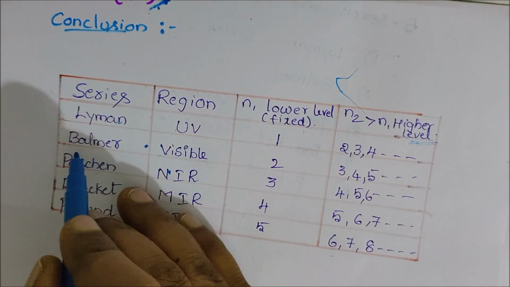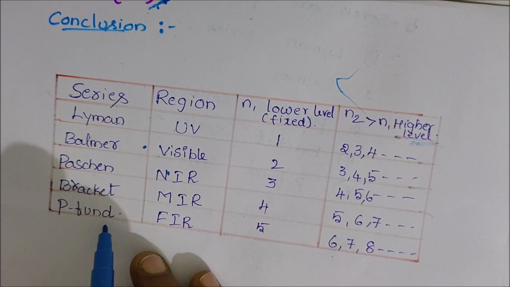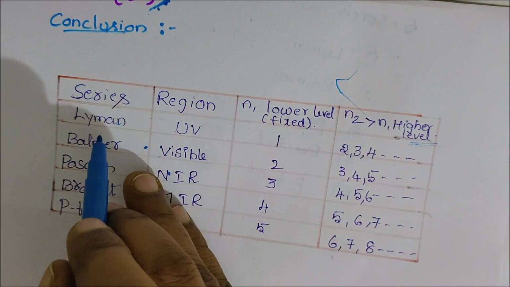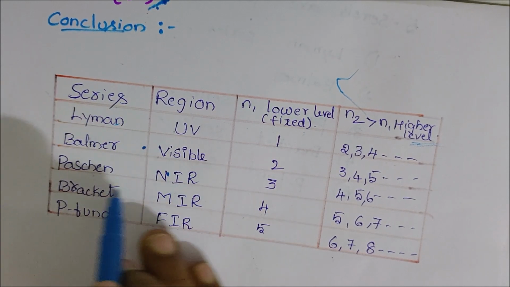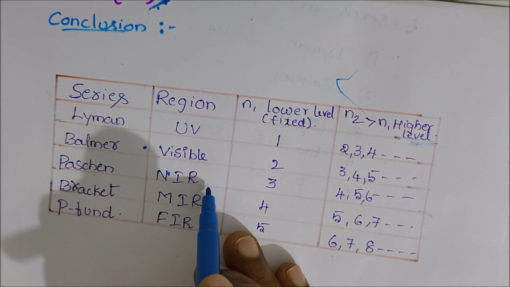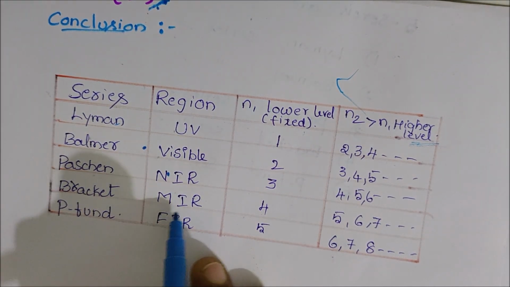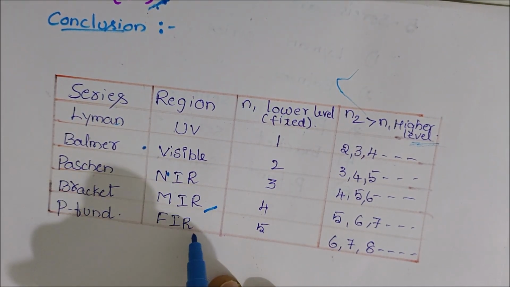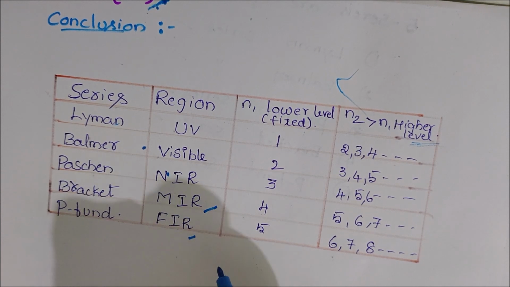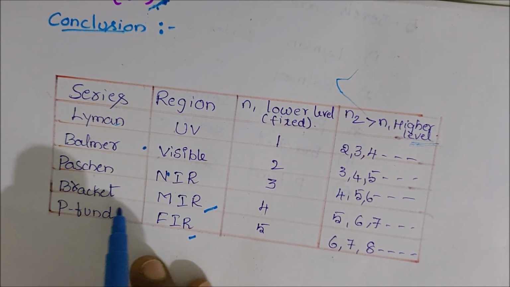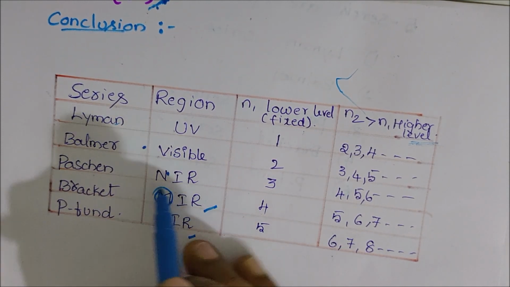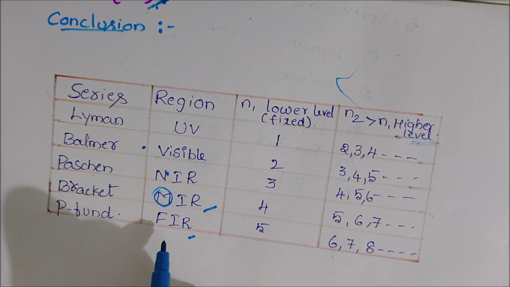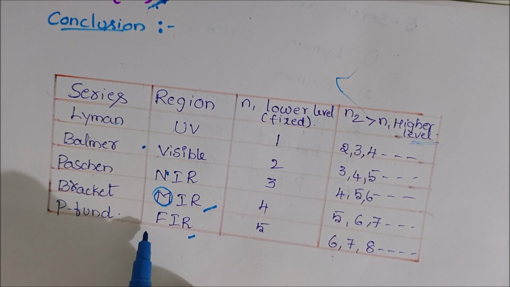The series are Lyman, Balmer, Paschen, Brackett, and Pfund. The Lyman series is formed in the UV region, the Balmer series in the visible region, the Paschen series in the near IR region, the Brackett series in the middle IR region, and the Pfund series in the far IR region. The Brackett series is in the middle IR region, the Paschen series is very close to the IR region, and the Pfund series is away from the IR region.